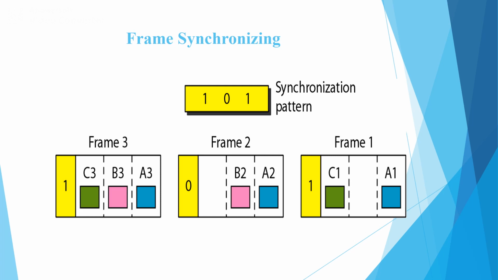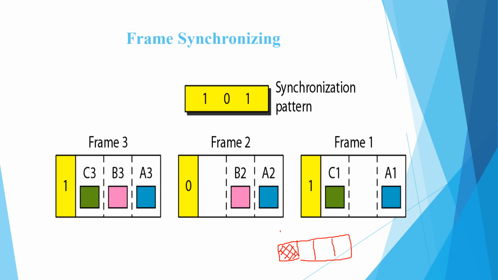Suppose you have a single frame, and the data will be A1, B1 and C1, for example. So if this is the frame, I will have 3 units of data. To the respective frame, we can add one additional piece of information.